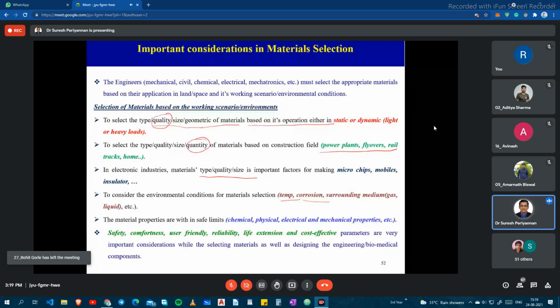The last thing, safety. The first preference, whatever components we are designing, should be safety, should be comfortable to users, should be user friendly. I have written here in descending order. Safety is very important. The next stage is comfort. Next stage is user friendly. Next stage is reliability. Next stage is life. Next we have to think about life extension. The last one is cost effective. So I have written based on this order.